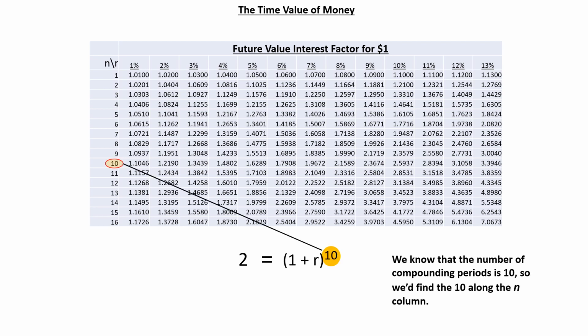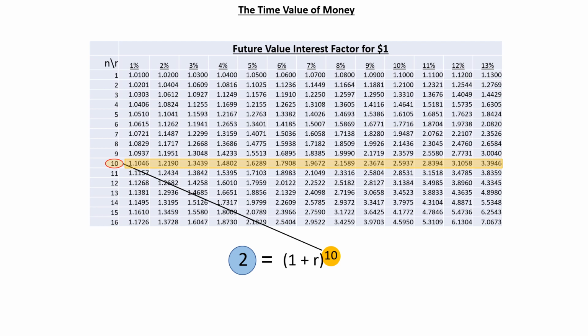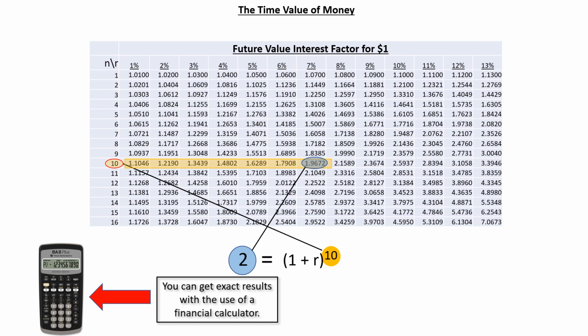We know that the number of compounding periods is 10, so we'd find the 10 along the N column. Let's go ahead and highlight that row so we won't lose our place. Now, along this row, we need to find a 2. That's not exactly 2, but it's as close as we're going to get using the tables. You could get exact results down to the last decimal point with the use of a financial calculator. There's a link to a video about using financial calculators in Module 2.